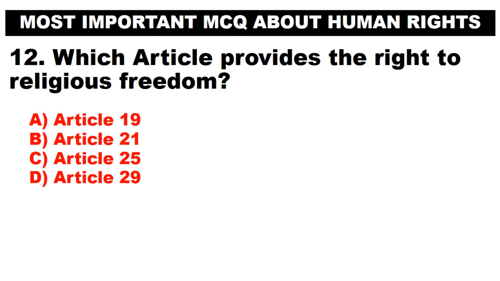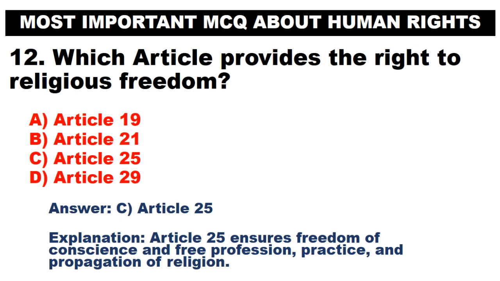Which article provides the right to religious freedom? A. Article 19. B. Article 21. C. Article 25. D. Article 29. Answer. C. Article 25. Article 25 ensures freedom of conscience and free profession, practice, and propagation of religion.